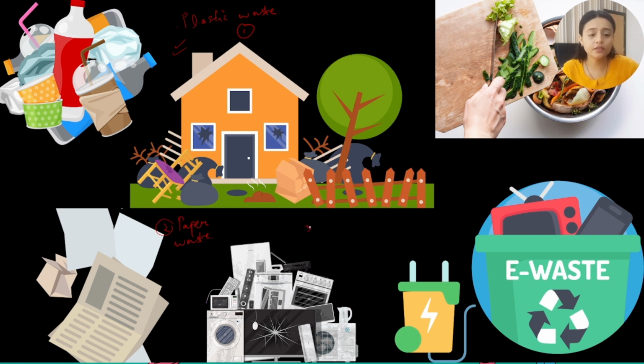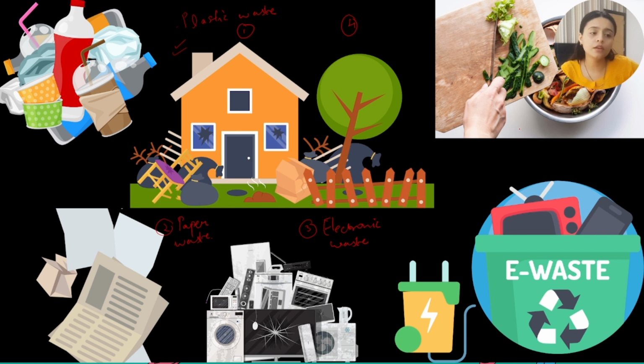And number three, electronic waste, right? The video cassettes, the TV and the mobile phones your parents might have been using which are no longer used, so they discarded them, and we refer to them as electronic waste. And what is this, my students?